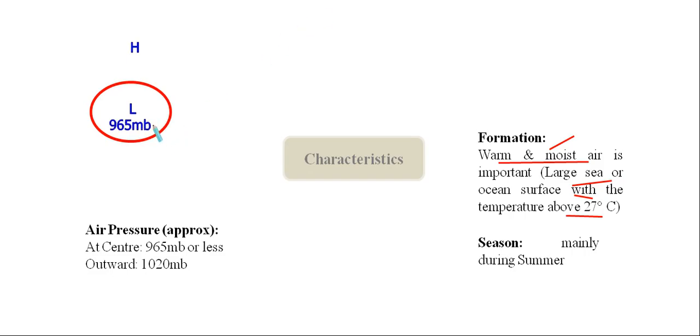And outside, we are having 1020 MB air pressure. So this is the condition of air pressure for any kind of tropical cyclone. Now these are the approximate values. This may vary from region to region or cyclone to cyclone.